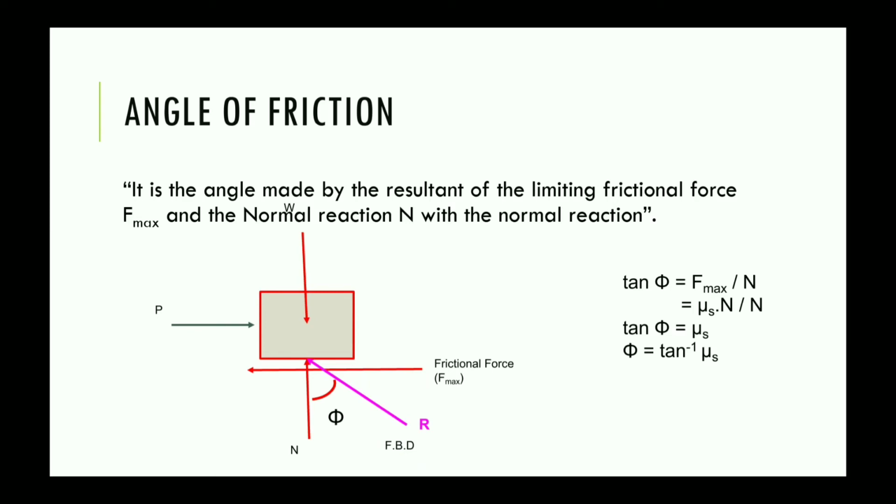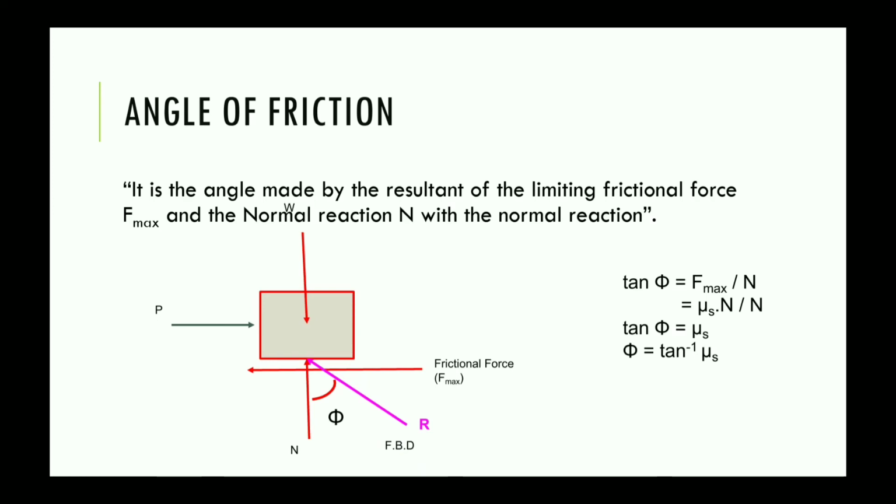So, angle of friction is the angle made by the resultant of the limiting frictional force F max and the normal reaction N with the normal reaction. So in the free body diagram given here, we can observe the frictional force and the normal reaction. If we calculate the resultant of these two forces, that resultant makes an angle with the normal reaction. That angle is called the angle of friction.